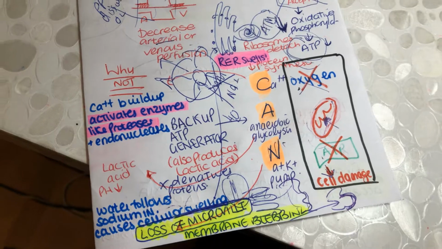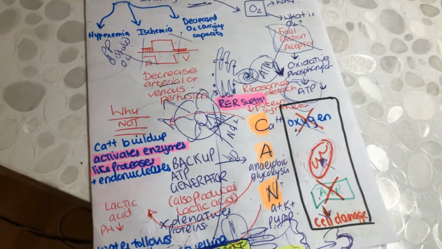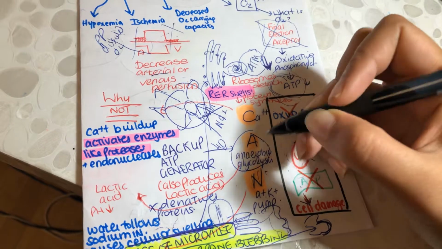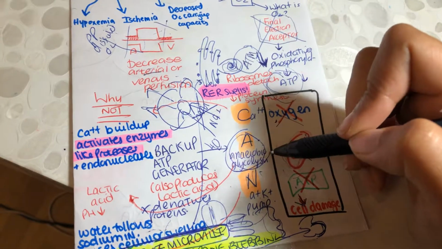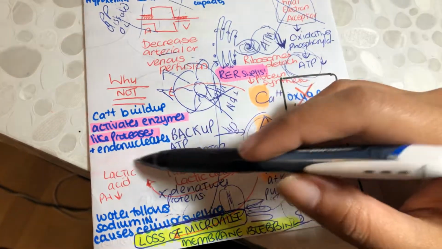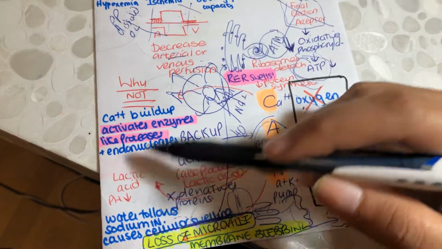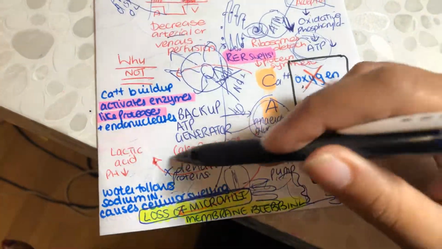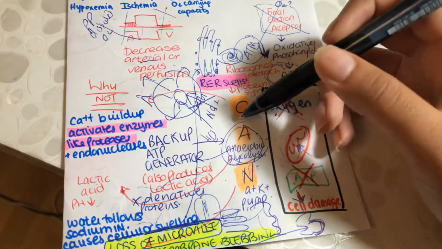What about the rest? Well, as a result of lack of ATP, you will not be able to do aerobic glycolysis. You will have to go to anaerobic glycolysis. And as a result, you're going to have a build-up of lactic acid, which is going to decrease the pH, which is going to do something very bad, such as denature our proteins, and that's going to wreak havoc in our cell.